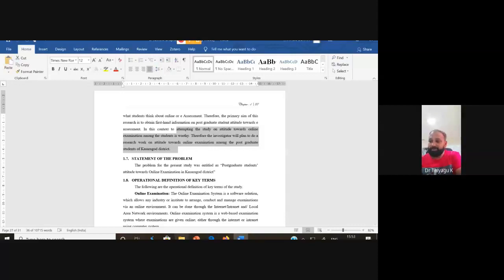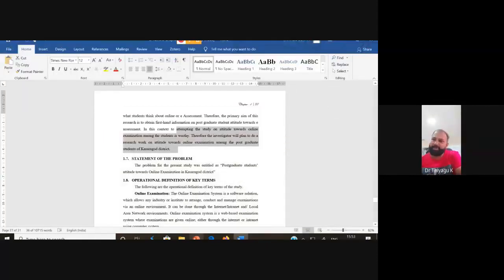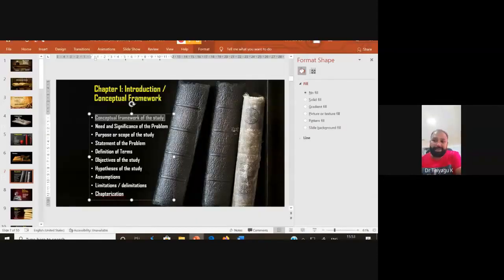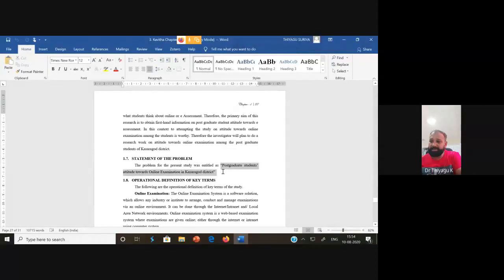So after the need for the study, what is there? See here, purpose. Only at the PhD level is the purpose added. If you need, you can add the purpose. The next one is called statement of the problem. The statement of the problem is nothing but the title. The problem of the present study was entitled as postgraduate students of Kasaragod district.